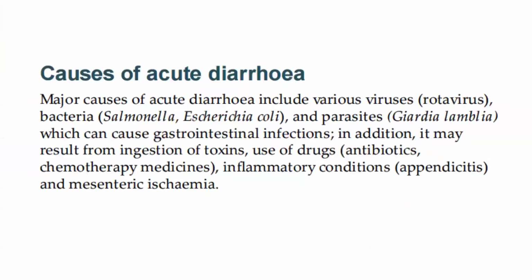The causes of acute diarrhea. Major causes of acute diarrhea include various viruses like the rotavirus, bacteria like Salmonella and Escherichia coli, and parasites like Giardia lamblia, which can cause gastrointestinal infections. In addition, it may result from ingestion of toxins, use of drugs like antibiotics and chemotherapy medicines, and inflammatory conditions such as appendicitis and mesenteric ischemia.